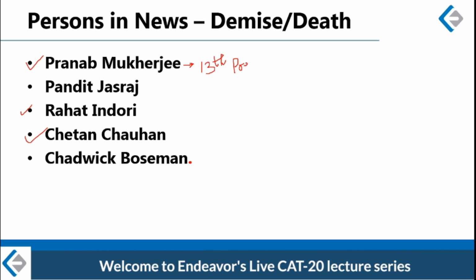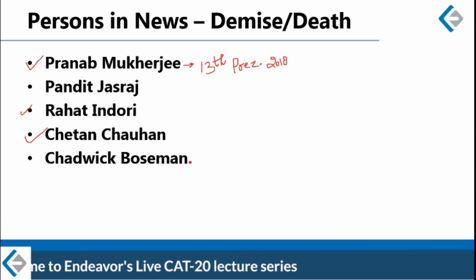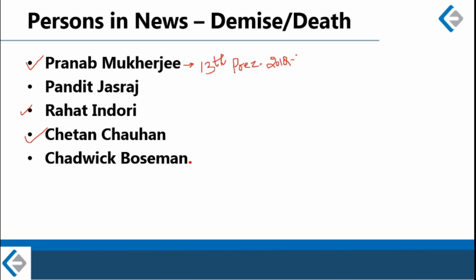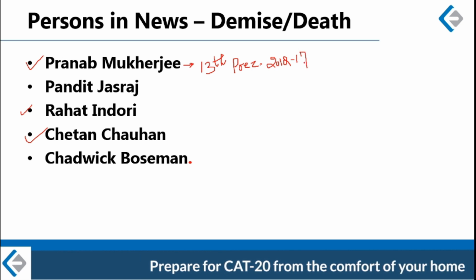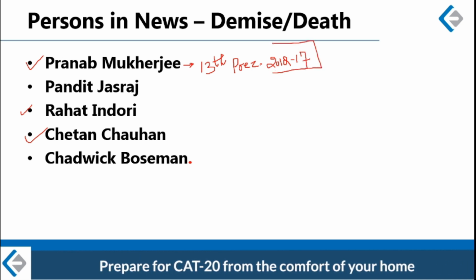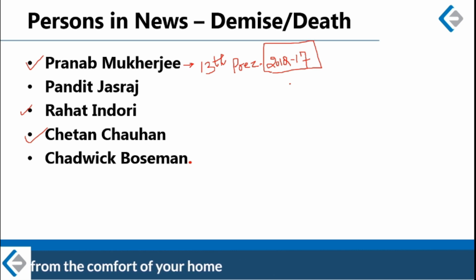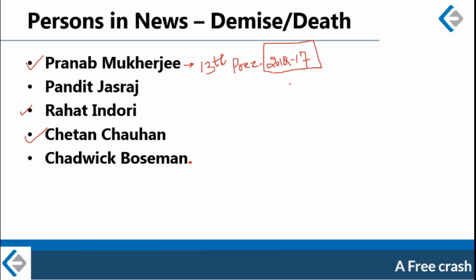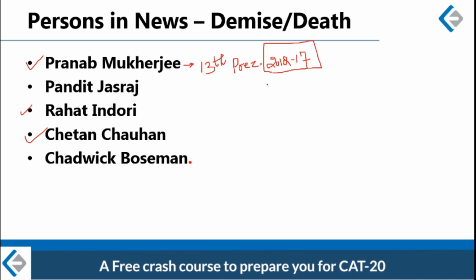Right before Shri Ramnath Kovind, he was the President of India. So he served from 2012. He was appointed during the UPA period, and he served during both the UPA as well as the NDA period because he retired in 2017. Right, and then he declined to contest the presidential elections again because of his advanced age. So he served for one term as the 13th President of India from 2012 to 2017.